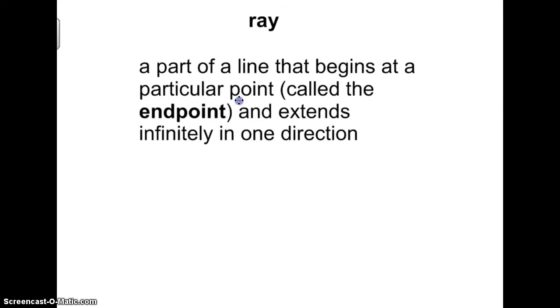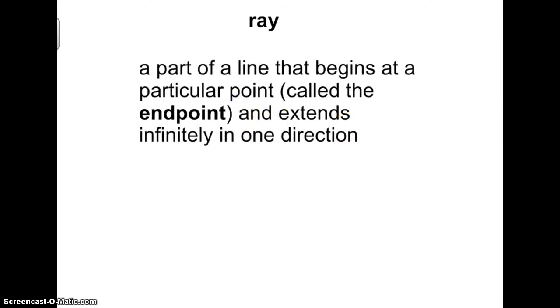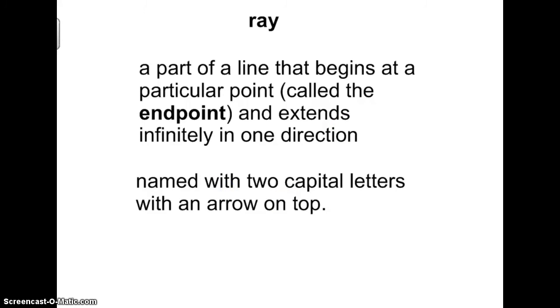So let's recap. A ray is a part of a line that begins at a particular point called the endpoint and extends infinitely in one direction. It's always named with two capital letters with an arrow on top, and a symbol like this would go over the two letters.